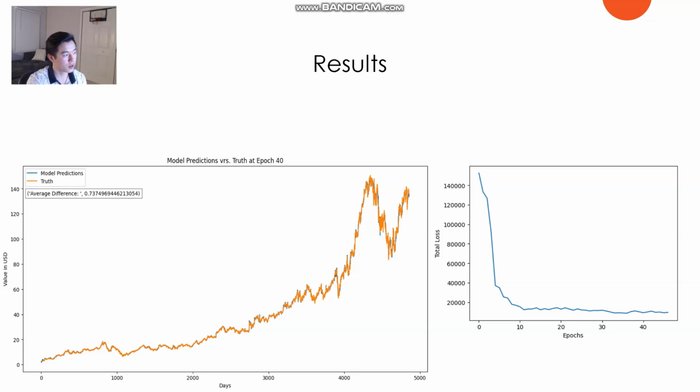Okay, so in conclusion, I have successfully built an AI-powered stock prediction model that is functional and optimized, and it shows my strong understanding of all of these machine learning concepts. And it is not for commercial use.